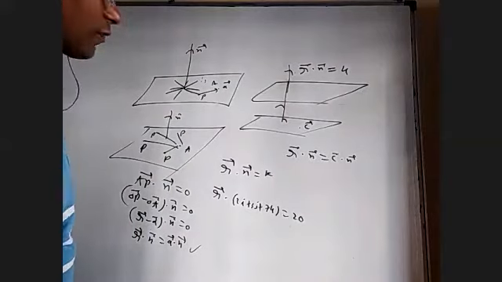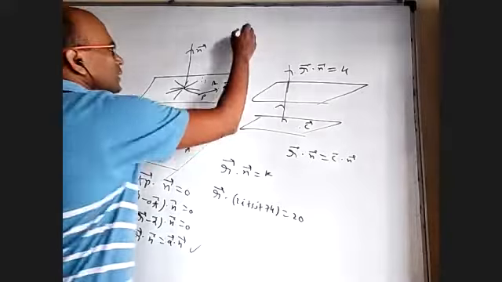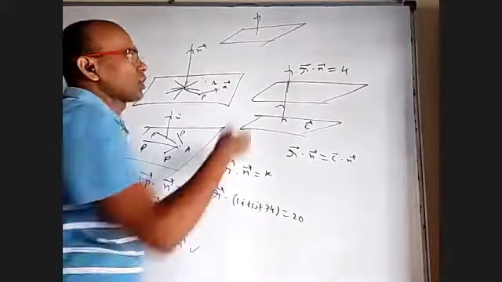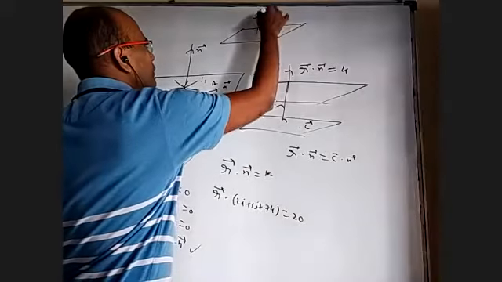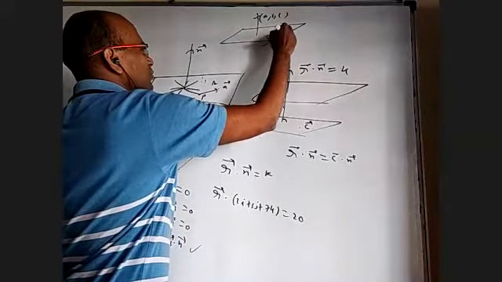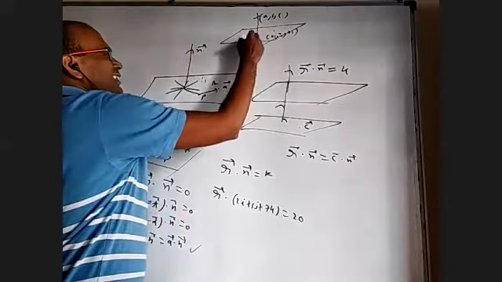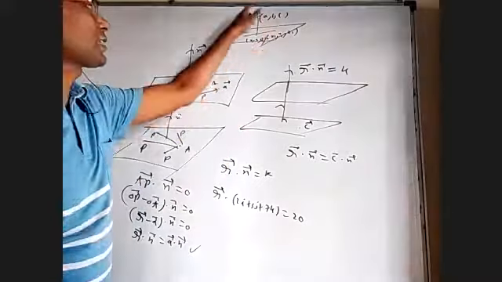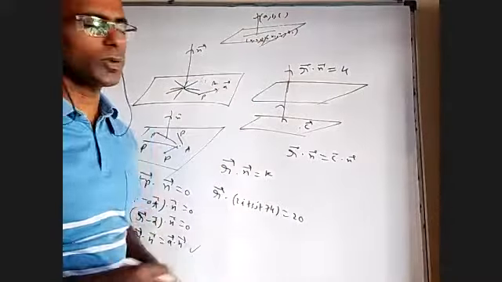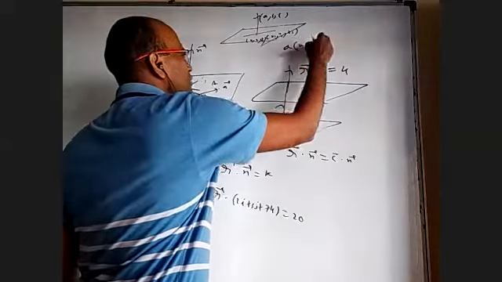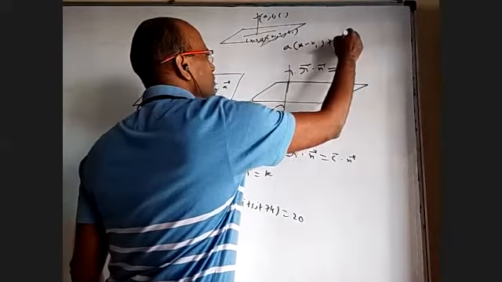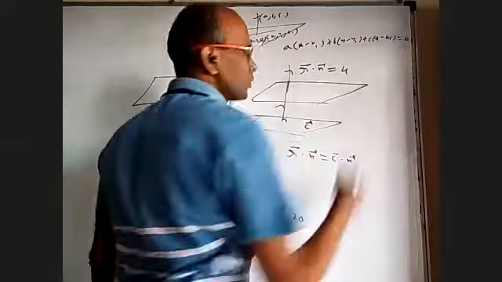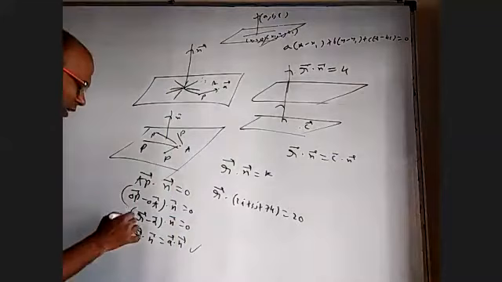What is the similar formula we have for a plane in 3D geometry? Whenever you want to know the plane equation, you should know the direction ratios of the normal as a, b, c, and you should know one point as x1, y1, z1. Then if you take any other point as x, y, z in the same plane and join, this line and this line are perpendicular, so the dot product of this DR and this DR is 0. We get a into (x minus x1) plus b into (y minus y1) plus c into (z minus z1) equal to 0.